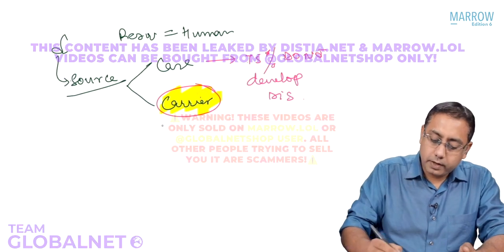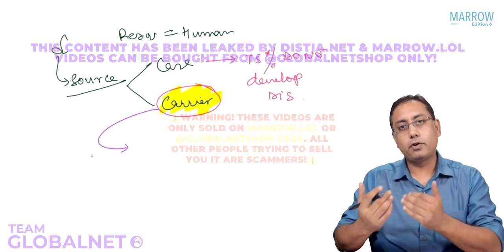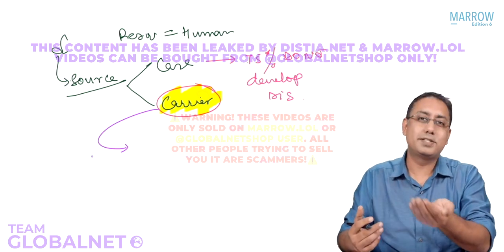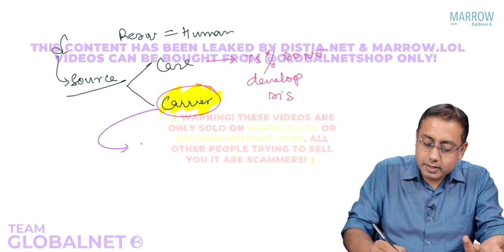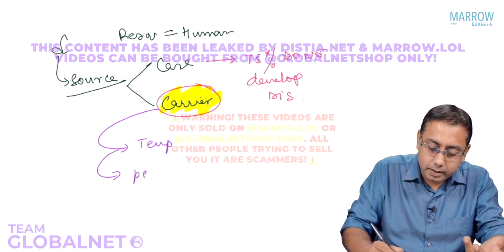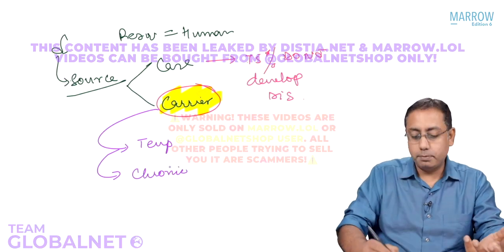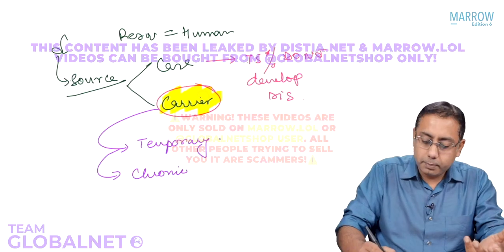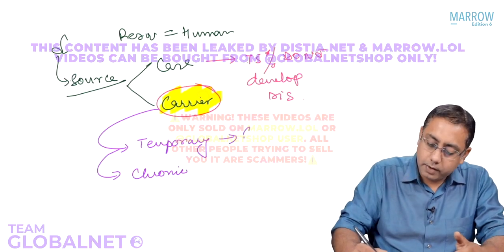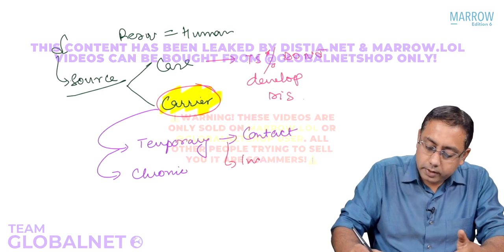How many types of carriers can we have in cholera? We can have many types. Almost every type of carrier stage exists in cholera. Carriers can broadly be classified into temporary carriers or permanent carriers, or chronic carriers. Temporary carriers could be contact carriers. We can also have incubatory carriers.